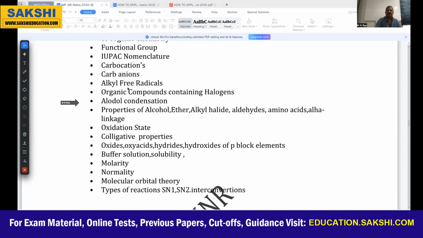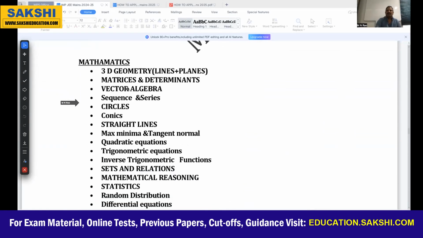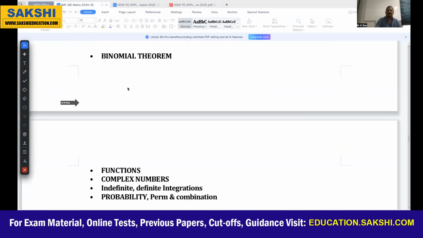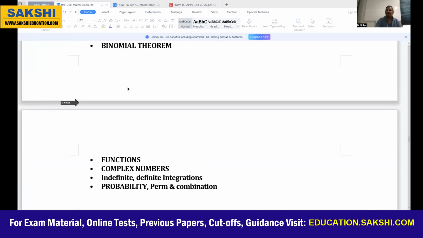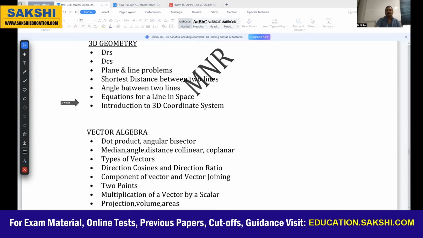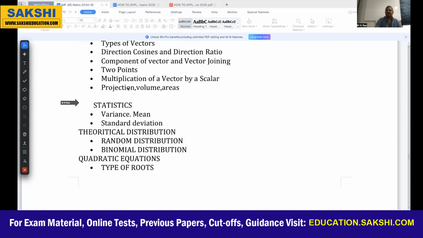Next, if we take mathematics, these are the compulsory chapters up to this. Whereas next are the typical chapters; after completing the compulsory chapters, the remaining you can go through. Next, subtopics of mathematics. These are the subtopics of mathematics. This you have to keep in mind and you have to prepare according to this. Now coming to